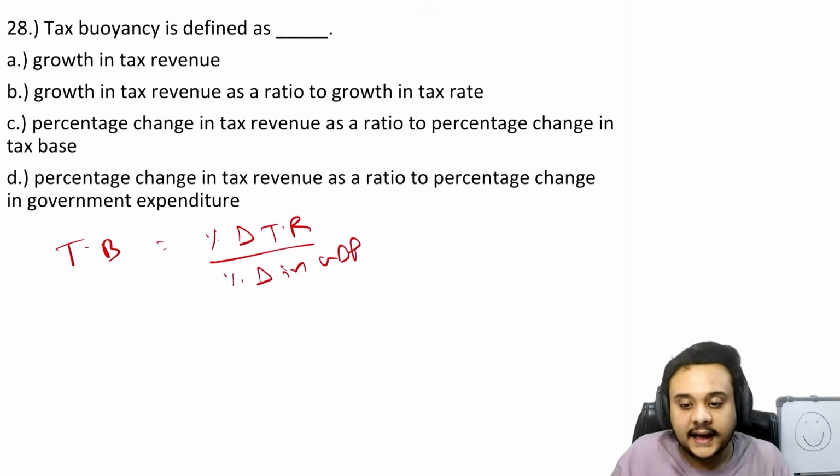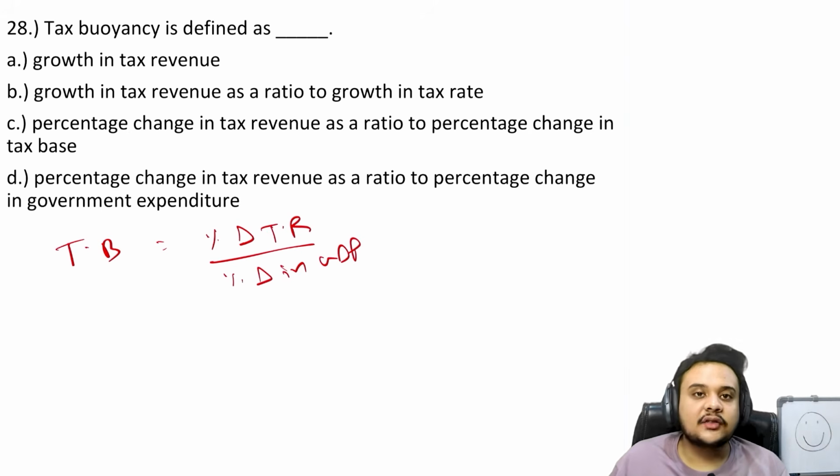So when we say that the GDP of the country has increased, we are trying to see if the tax revenue is also floating above the GDP at a proportionate pace. Okay, so it can happen that a country has a very high GDP now, the GDP has increased drastically, but the tax revenue is still at the same place. Maybe that is because of the types of tax that are in place, right?